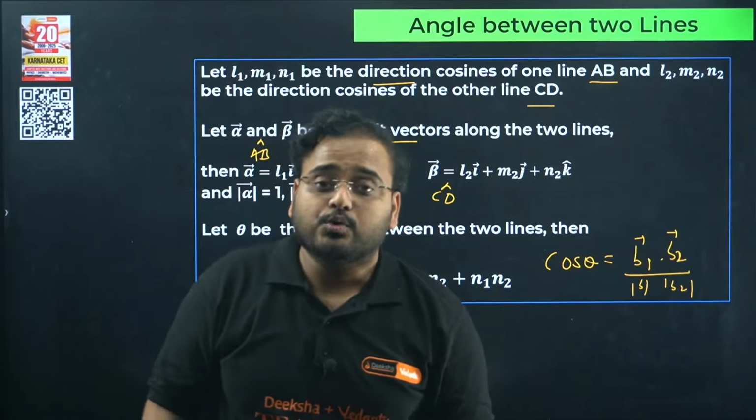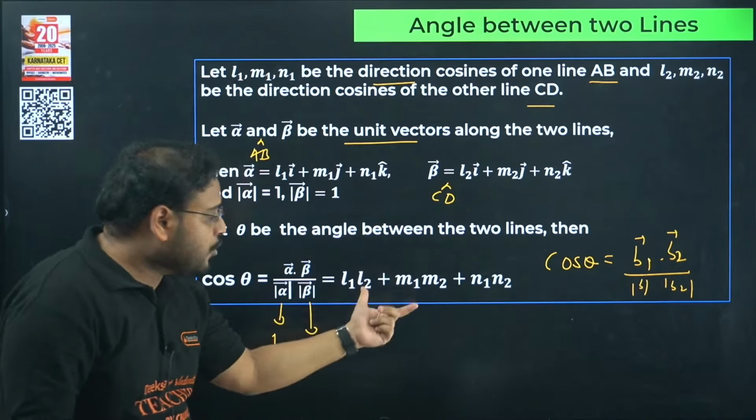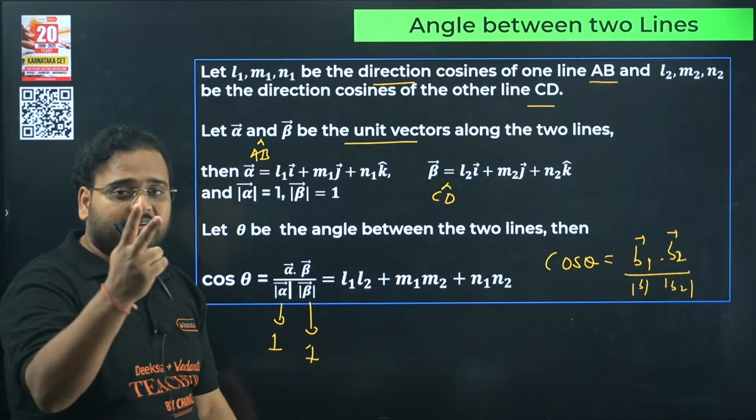So if you have directional cosines known for two given vectors, you can find the angle directly using this particular formula. Now tell me, is this very important or not? Extremely important concept.